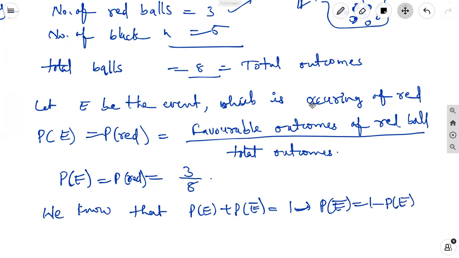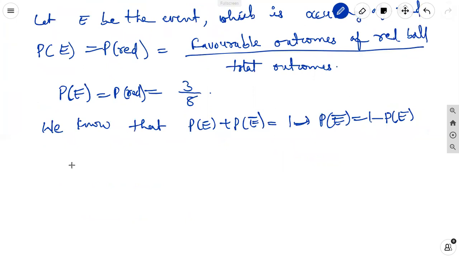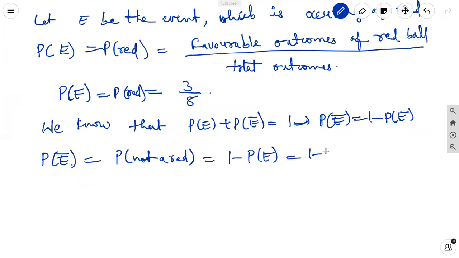Here E complement means not occurring of the red ball. That is, probability of E complement is equal to probability of not a red ball. It is equal to 1 minus probability of E, or probability of red ball. That is 1 minus 3 by 8, equal to 8 minus 3 by 8, equal to 5 by 8.